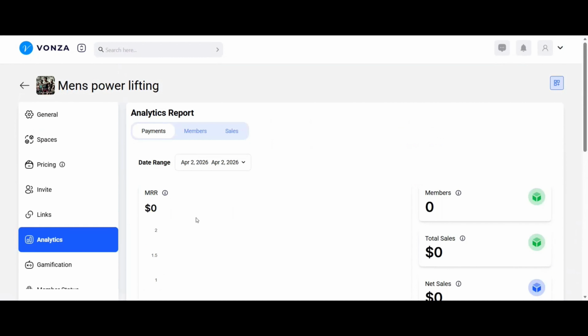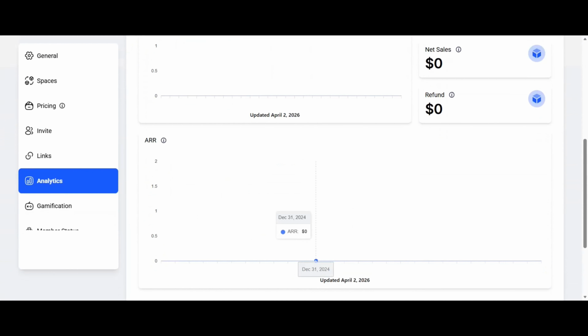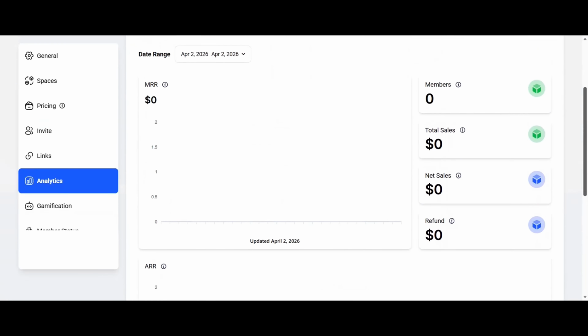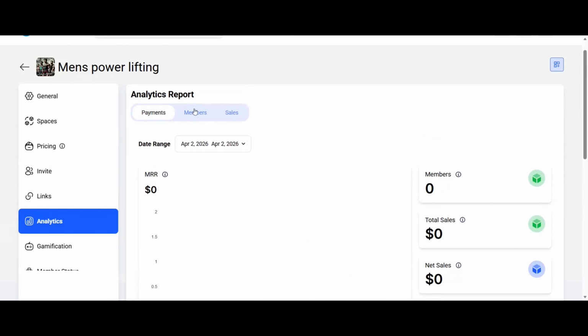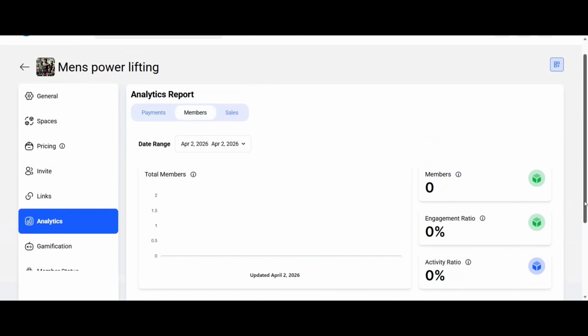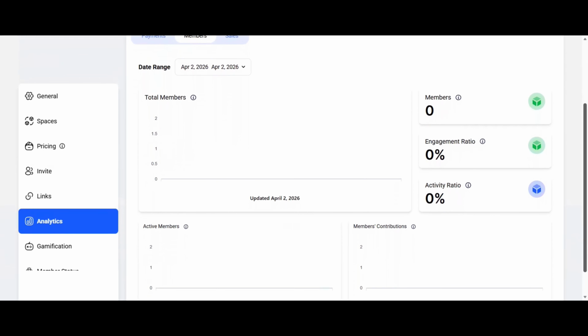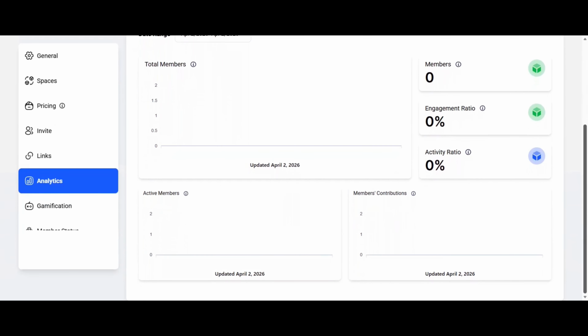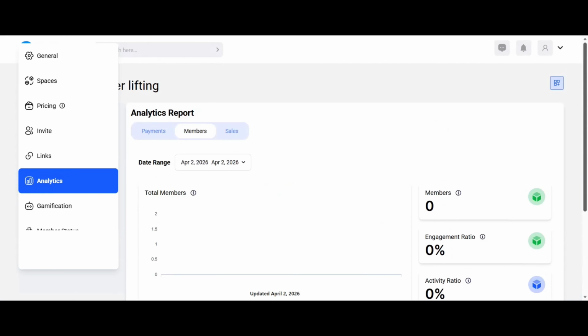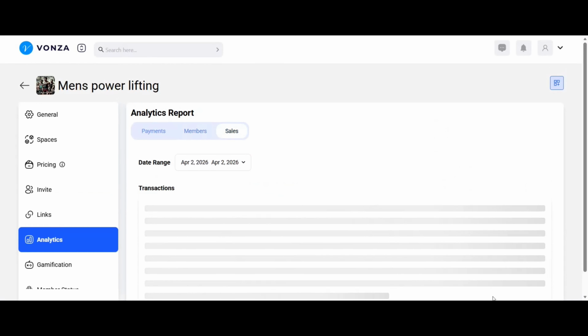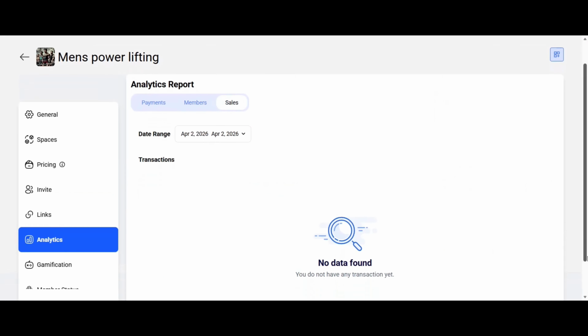And now we'll head over to analytics. Here's where you can see all of your payment analytics, such as the refunds, net sales, total sales, and members. Here's where you can see your member analytics. This is going to give you your members, your engagement ratio, your activity ratio. And then you can get a little graphic down here as well. And then here is going to be your sales analytics.